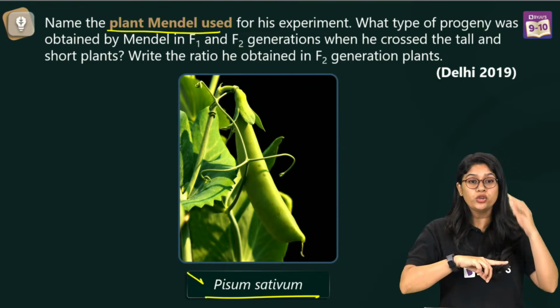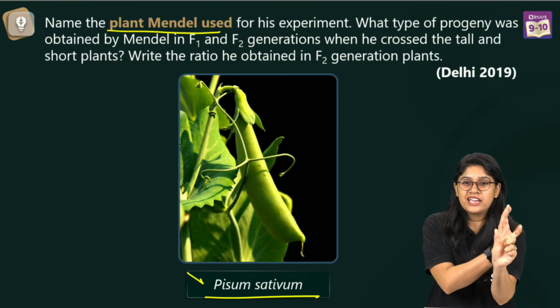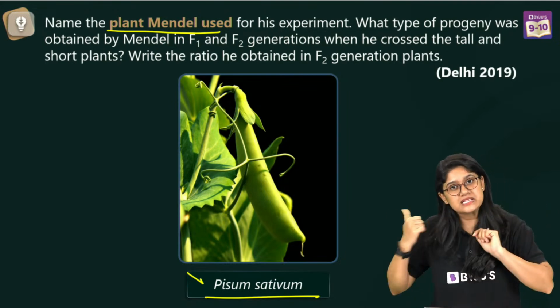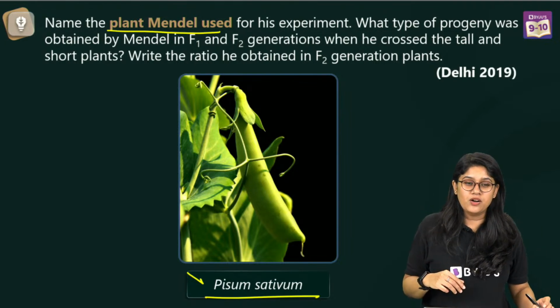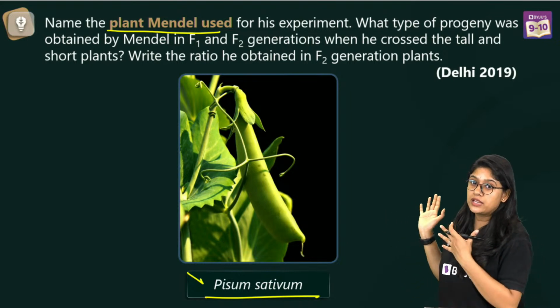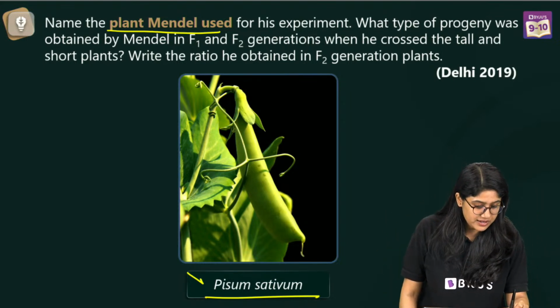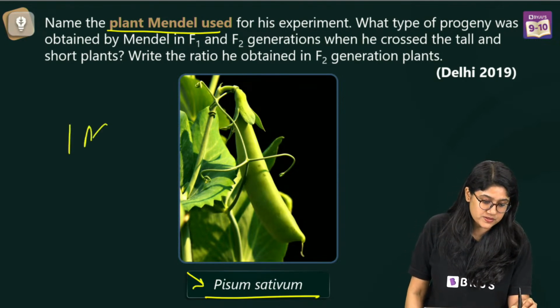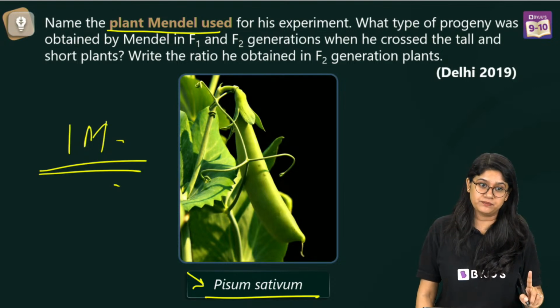And even though you will write pea plant in English, please write the scientific name also. It's really, really important, because for pea plant, there are different varieties altogether. On which particular variety he worked, this is the one. So please make sure you write this. Okay, the scientific name will give you 1 mark. And if you write only pea plant, you'll be losing half marks, everyone.